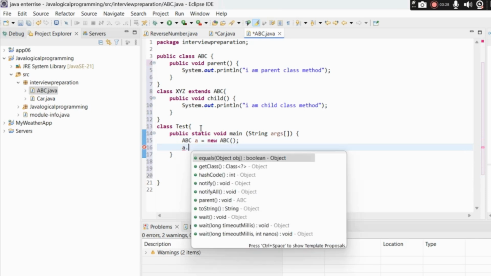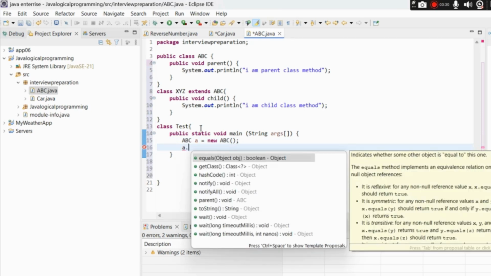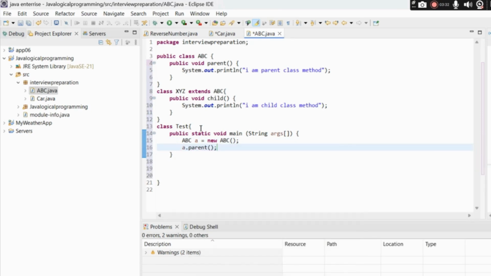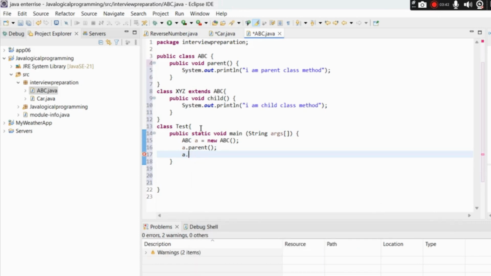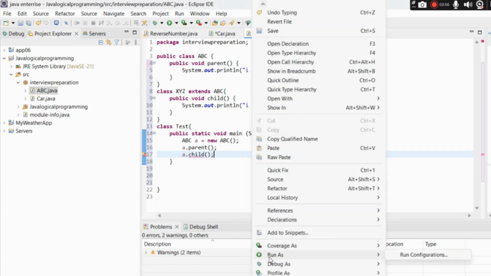Now let me call the parent specific method first, semicolon. And also let me try to call the child specific method as well, which is child, correct? a dot child, semicolon. Okay. So now what we'll do is, let us try to run it.